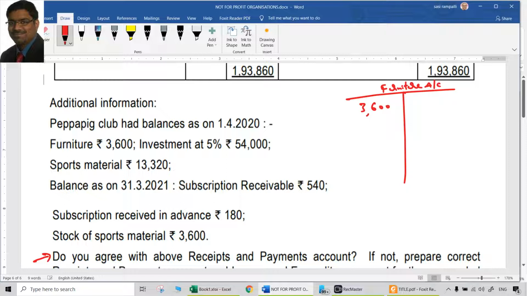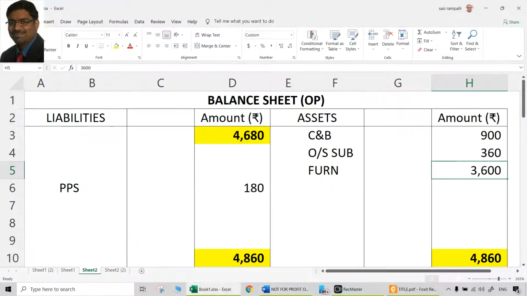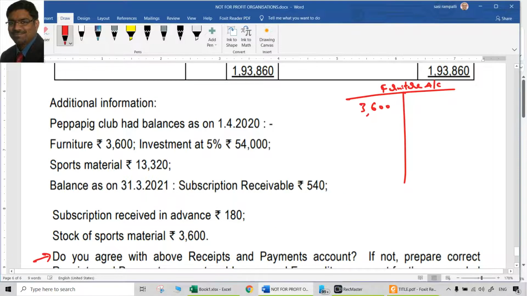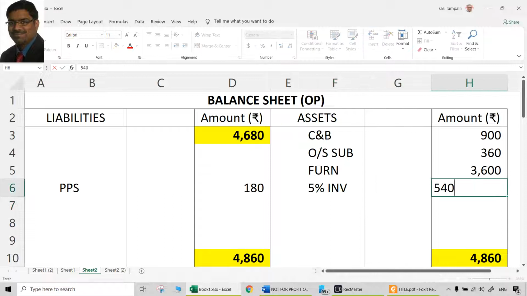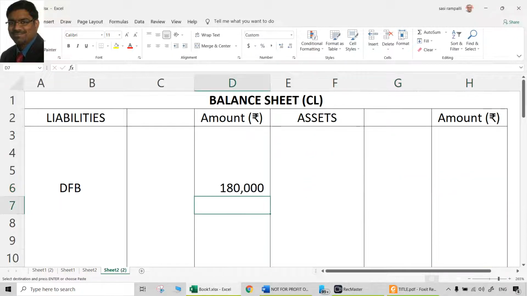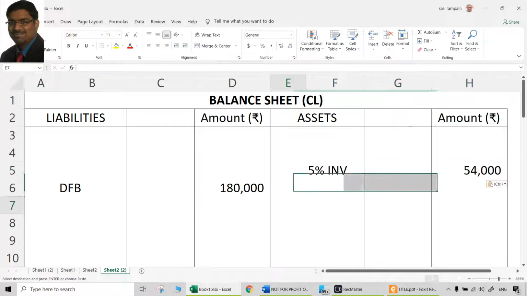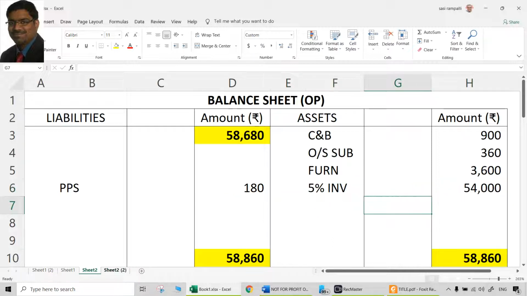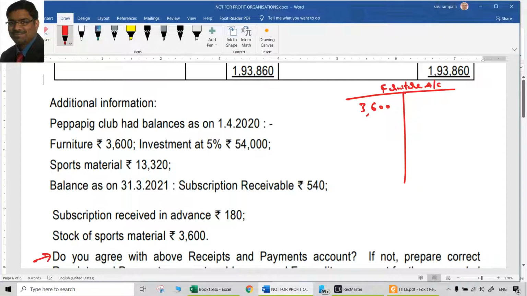Then comes investment at a rate of 5%, 54,000. So opening balance sheet investment is there. So we can call that 5% investment. Always better to show that 5% investments. Amount is 54,000. When nothing is mentioned about it, what happens to that? It will go to closing balance sheet also. If it is sold or something like that happened, then only there will be some change in that. Otherwise, it will go to closing balance sheet also. So this is the credit aspect. This is the debit aspect for that 54,000.